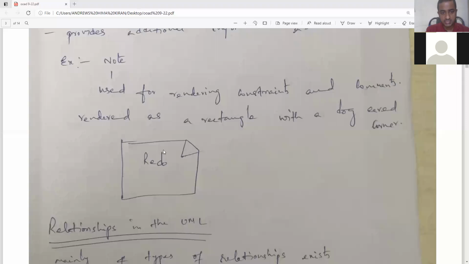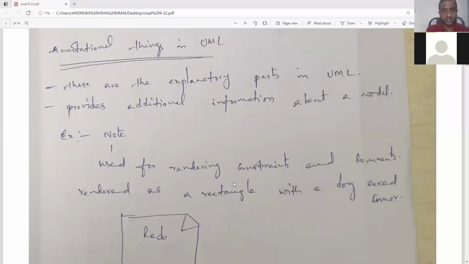Here, redo is nothing but, you may ask me, what additional information is there in that redo. That means I can represent the same word redo in a sentence form, like once again carry the same information, once again redo the things, or once again do it. Like that, I can represent it in a statement format. The statement format is compacted with a word called redo. So annotation is nothing but providing extra information.